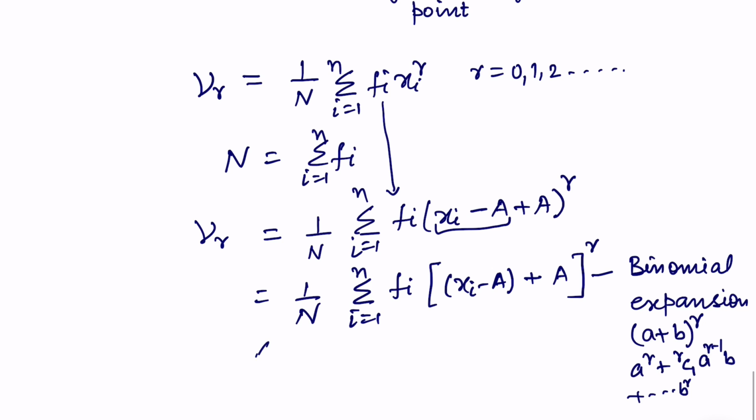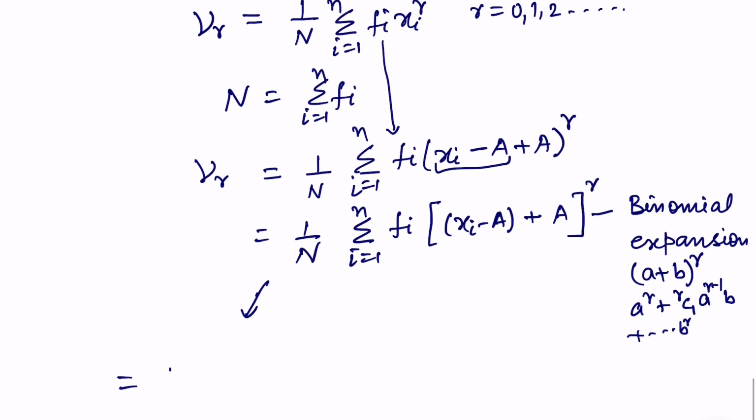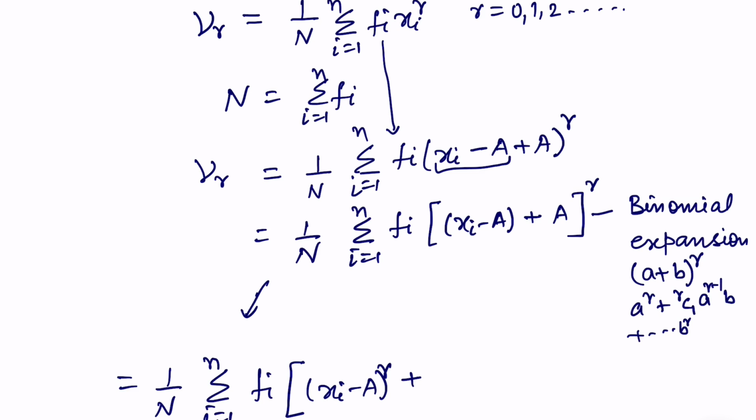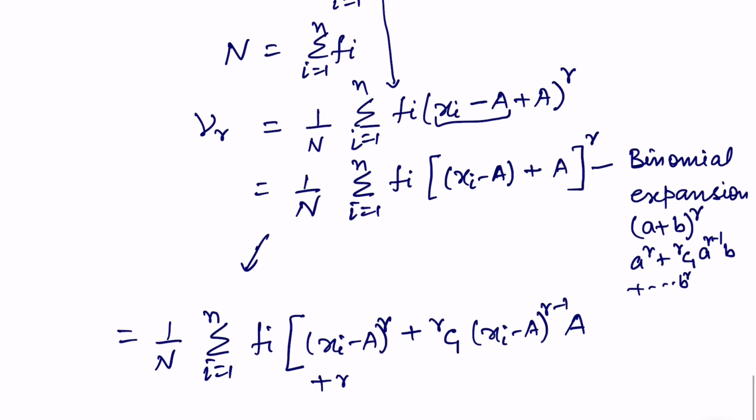Similarly, we will expand this term, and on binomial expansion we will get 1 over n sigma i running from 1 to n, fi. Use the binomial expansion: xi minus a to the power r, which we are considering as a here, and then rc1 xi minus a obviously to the power r minus 1, and the second term is a. Next term will be rc2 and then xi minus a to the power r minus 2 a square, and so on, and the last term will come out to be plus a to the power r.